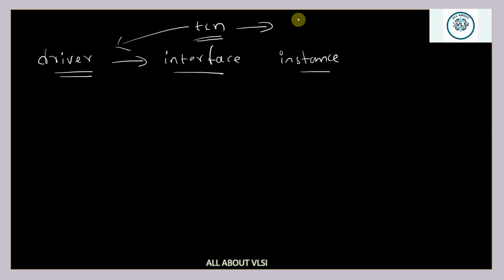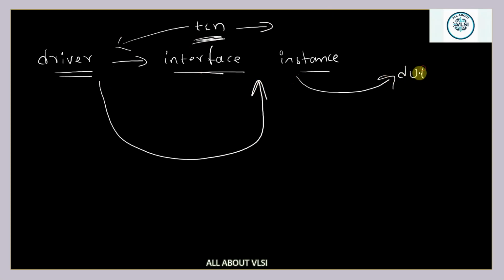Those randomized variables will be taken by your driver and given to your interface, so that from the interface, it will be given to your design. On day one itself, we discussed how your driver and design are going to communicate with each other. Whatever randomized data is present inside your transaction will be taken by your driver, and the driver is going to give it to the interface, and from the interface we give it to the DUT.